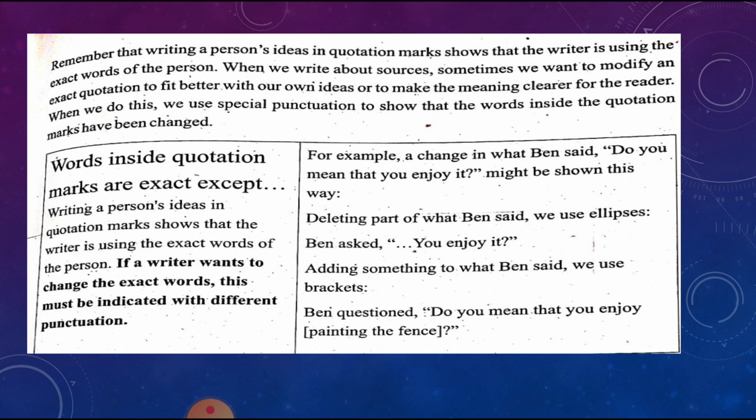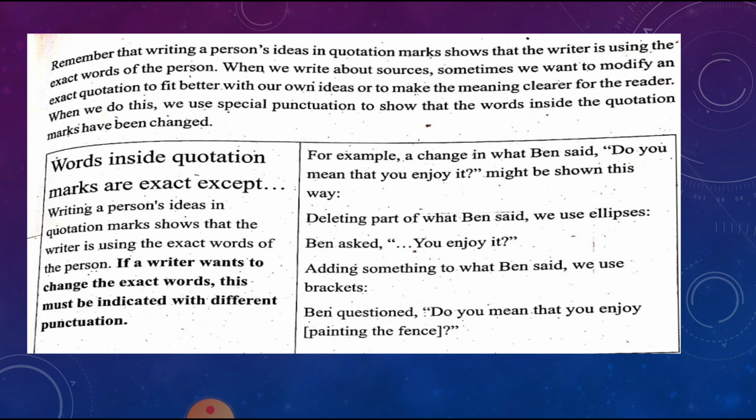Remember that writing a person's idea in quotation marks shows that the writer is using the exact words of the person. When quotation marks are used, at that time the exact words of that person are being expressed. When we write about sources, sometimes we want to modify an exact quotation to fit better with our own ideas, or to make the meaning clearer for the reader.